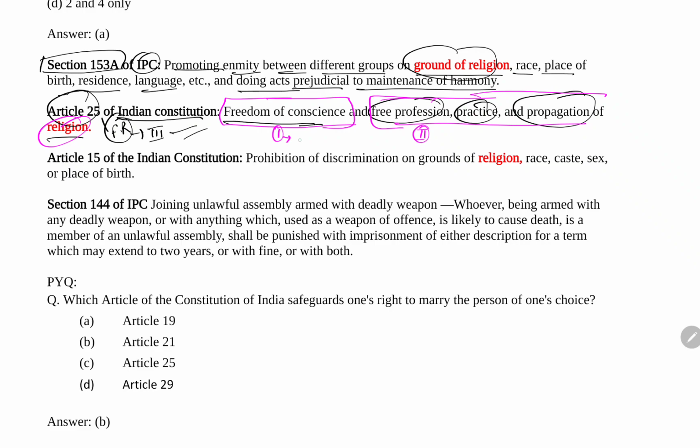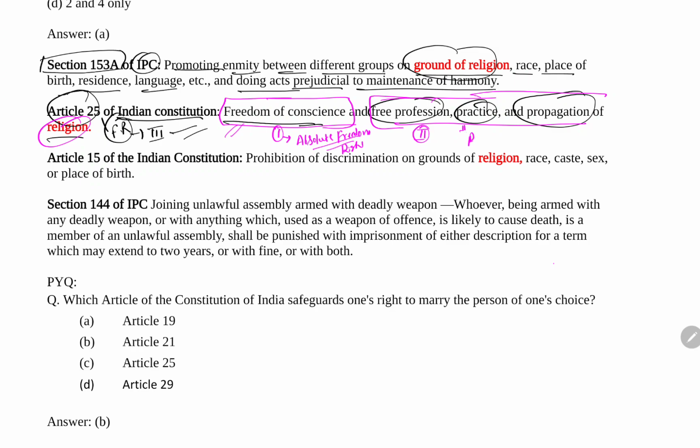Now the first part comes under absolute freedom, or you have the absolute right regarding this one. It means you are free to conscience, you can follow whatever you want, you are free to do that. Follow any religion, no problem at all. But the catch lies in the second part, the freedom to profess, practice and propagate religion.